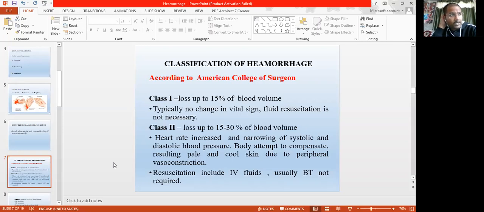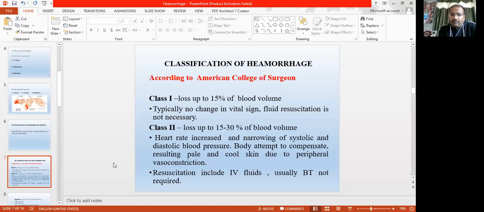So if the patient has lost blood up to 15 to 30%, it is a class 2 hemorrhage. In these conditions, the body starts compensating for the hemorrhagic or hypovolemic shock. That's why the heart rate increases, and there is the pulse pressure.